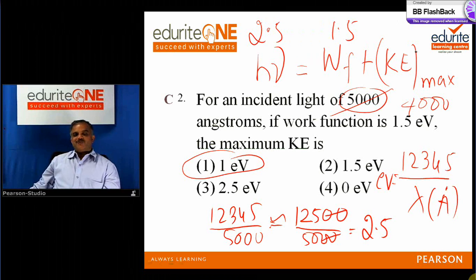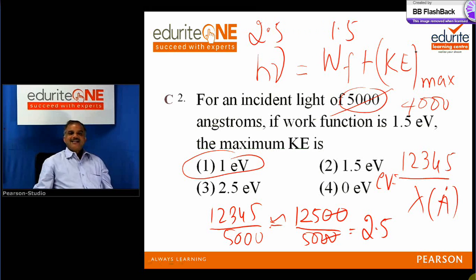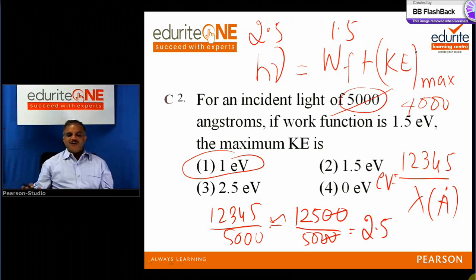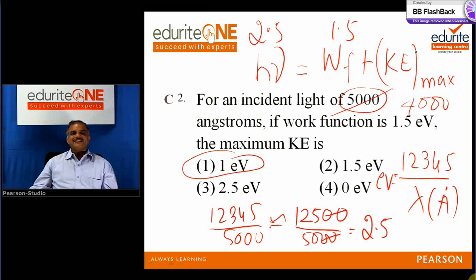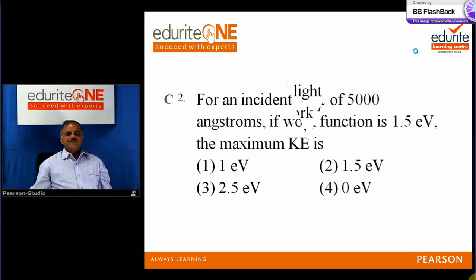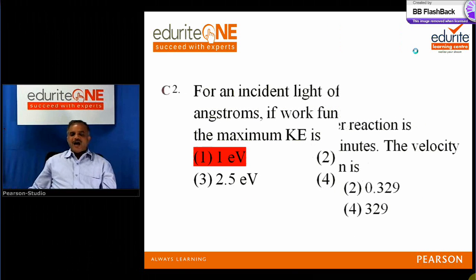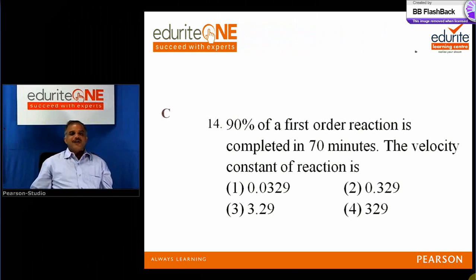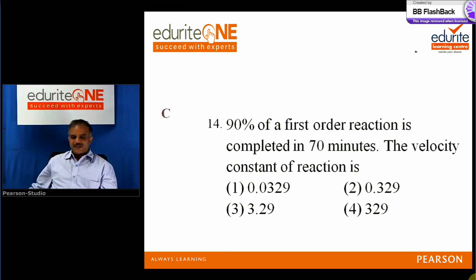So I think it's very simple. Anybody can remember. Again, I'll repeat: electron volts is equal to 1, 2, 3, 4, 5 by lambda in angstroms. Very simple, powerful formula. Let me go to one more chemistry problem, how we teach you at Edurite to approximate quickly.